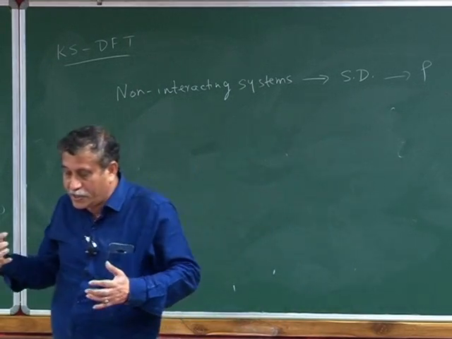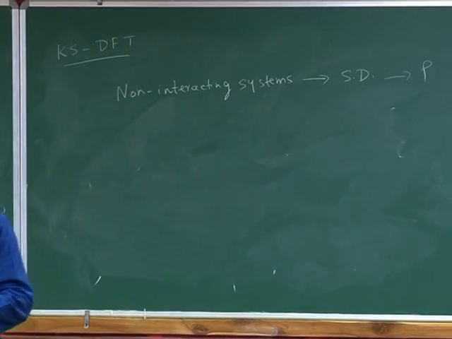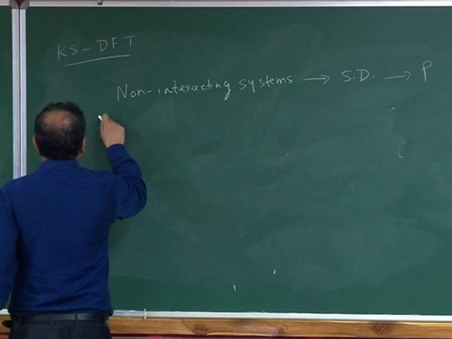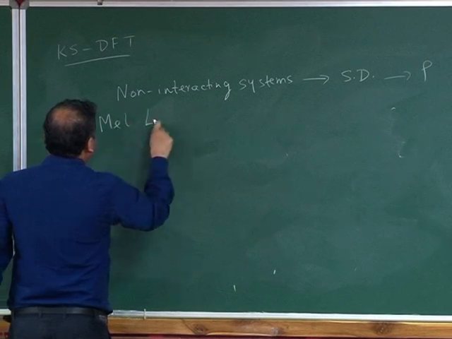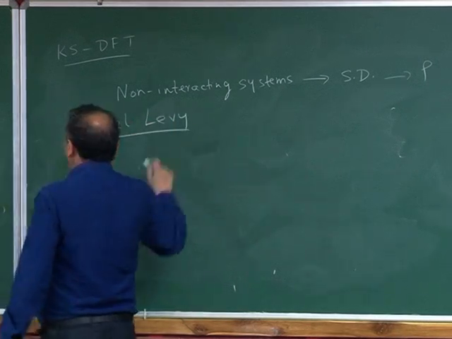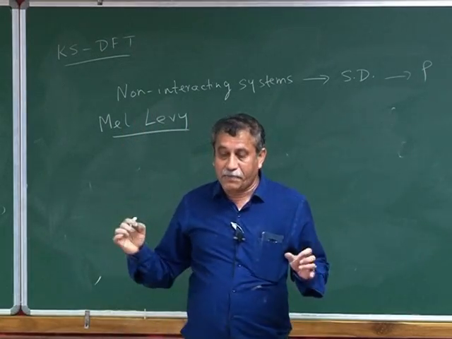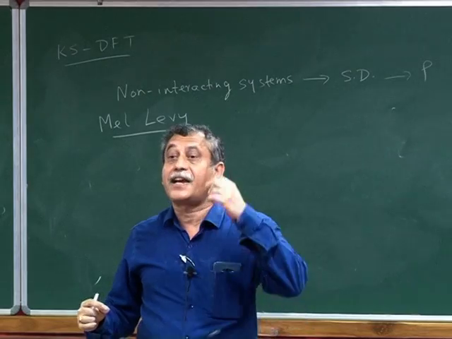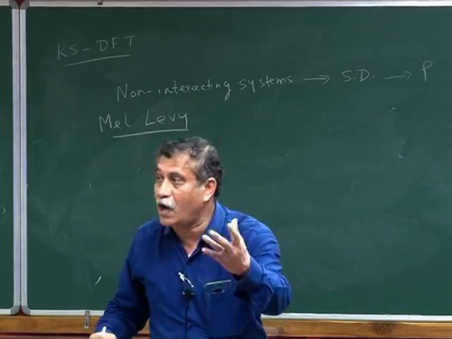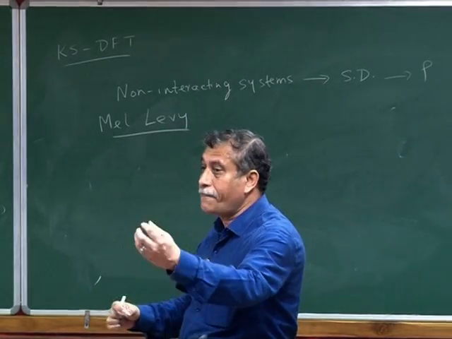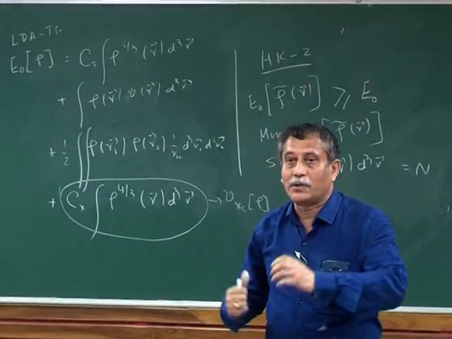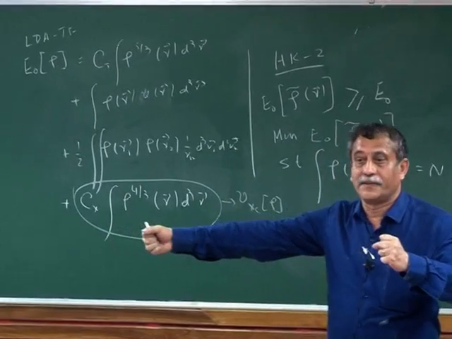So what Kohn and Sham assumed is that there is a model non-interacting system, and this is a very complicated thing which Mel Levy, who did a lot of work in DFT, said, and this is an interpretation, that for every interacting system, there exists a model non-interacting system, whose wave function is different from the wave function here, but whose density is equal to this density.